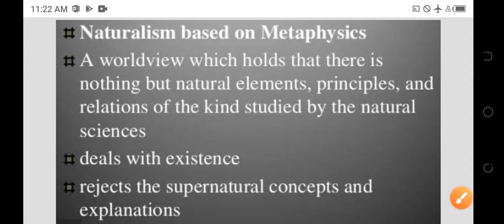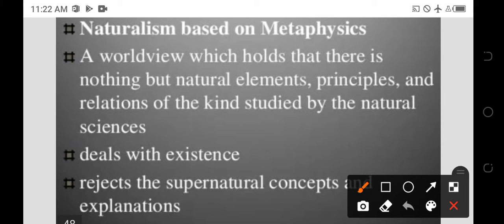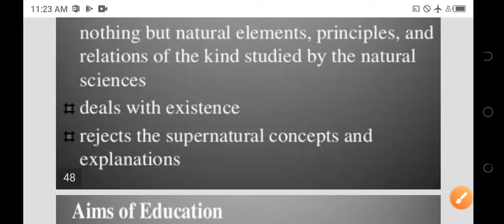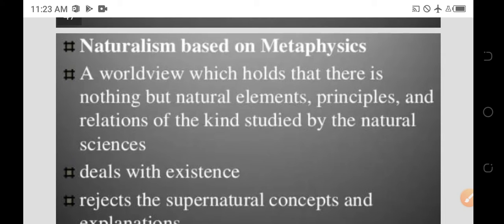Naturalism based on metaphysics: a worldview which holds that there is nothing but natural elements, principles, and relations of the kind studied by the natural sciences, deals with existence, and rejects supernatural concepts and explanations. This is about the metaphysics.